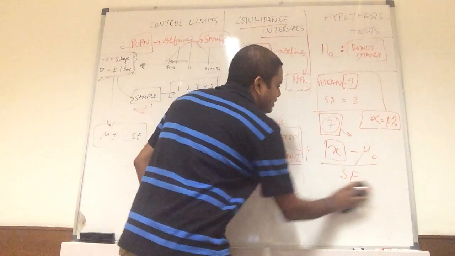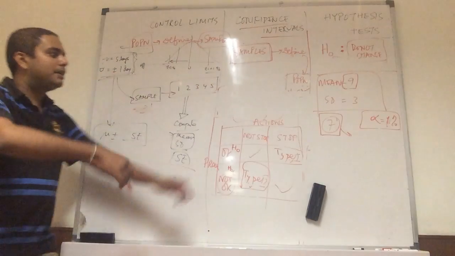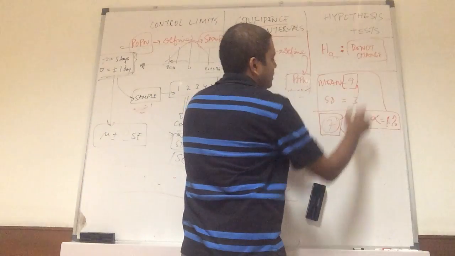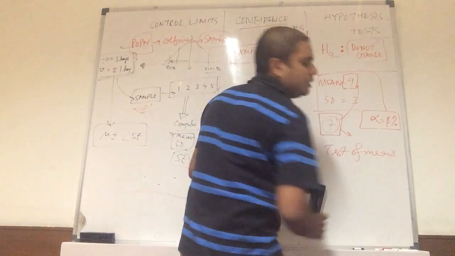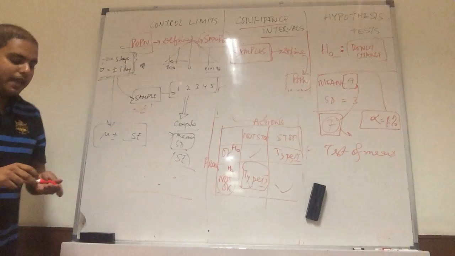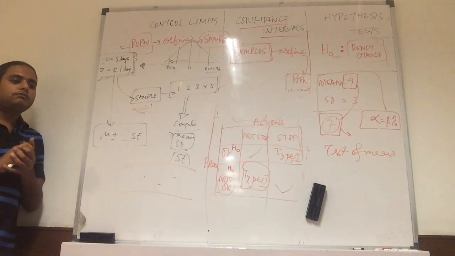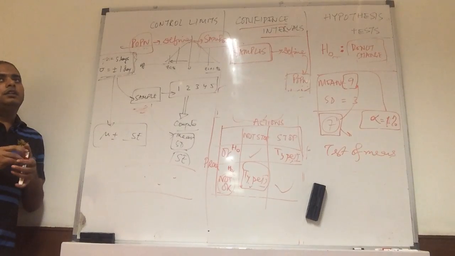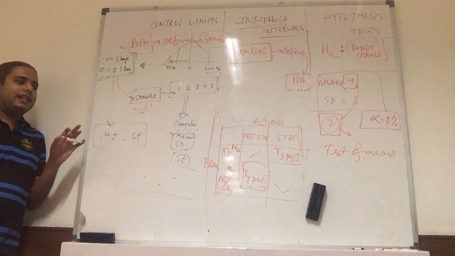Let me take another example. The previous one was an example where I am comparing two different means, so this becomes a test of means. Let's say I am comparing two samples where I know the samples are exactly similar.